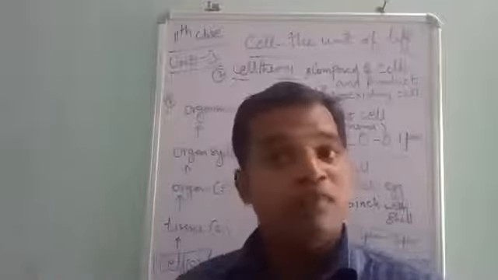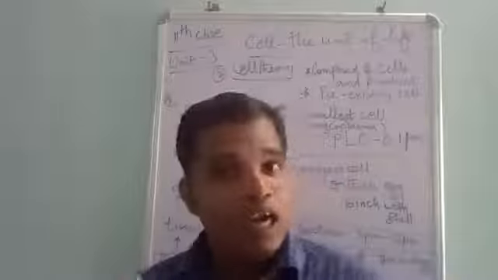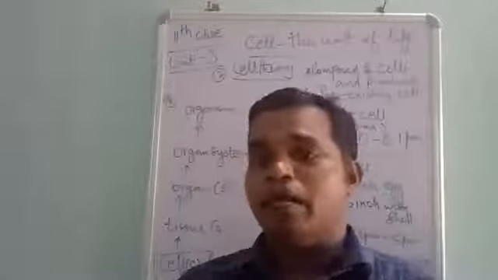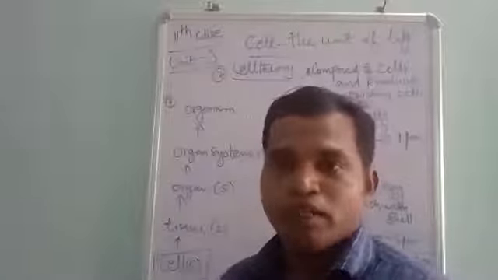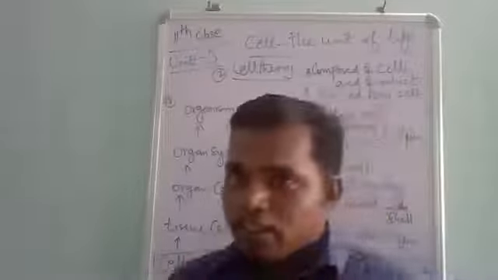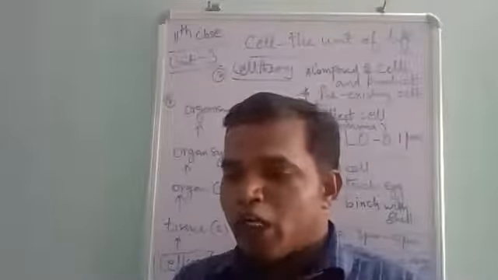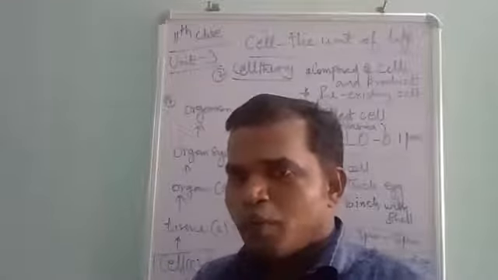But the WBC does not have a definite shape, so it is called an amoeboid shape. Since the RBC has a definite shape, it can't enter the nook and corner of the body cells.